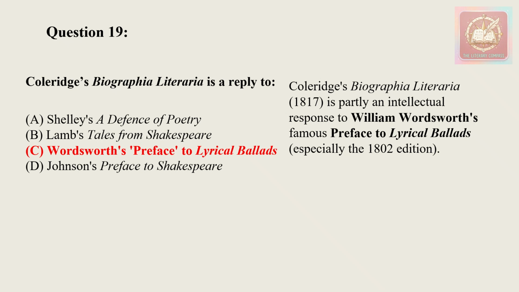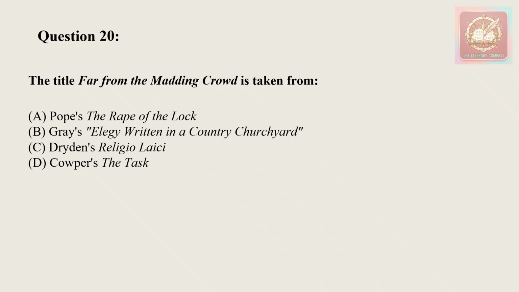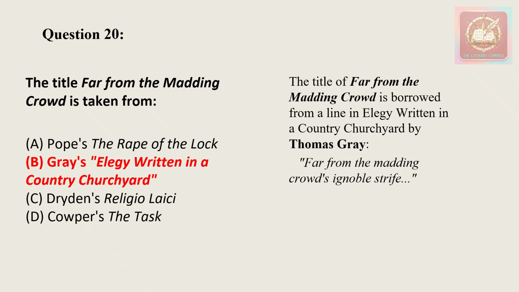Question number 20: the title Far from the Madding Crowd is taken from option A, Pope's The Rape of the Lock; option B, Gray's Elegy Written in a Country Churchyard; option C, Dryden's Religio Laici; option D, Cowper's The Task. The correct answer will be option number B, that is Gray's Elegy Written in a Country Churchyard.